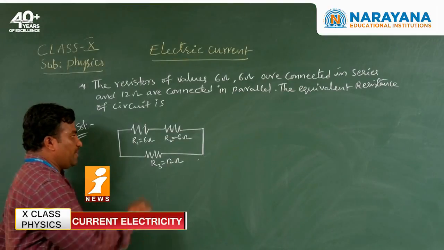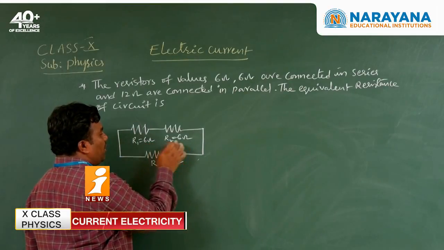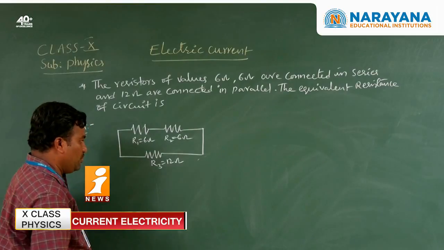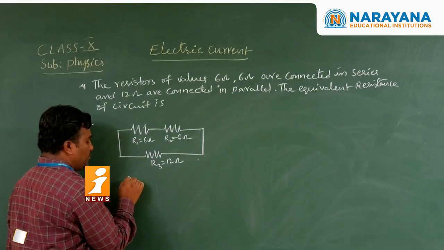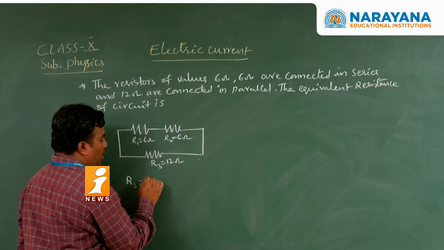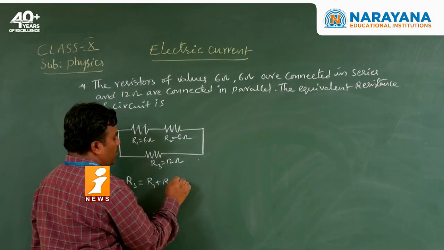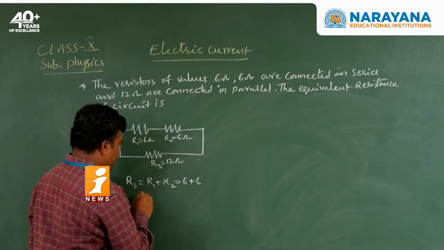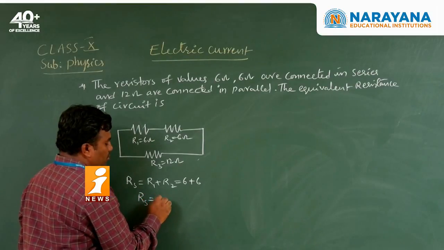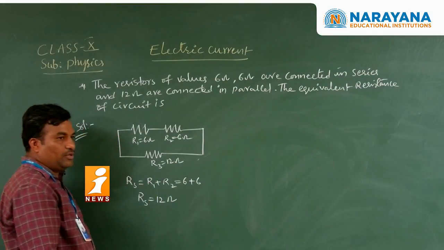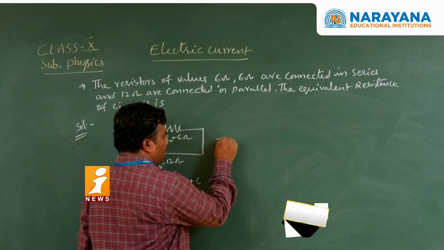Now the equivalent resistance of the circuit. First of all, these two are in series combination. So RS is equal to R1 plus R2, 6 plus 6. We are getting RS equal to 12 ohms. So again reconstruct the diagram.